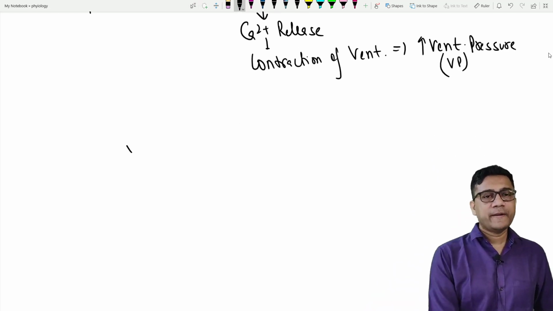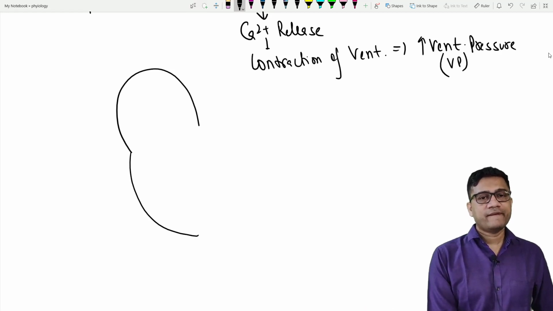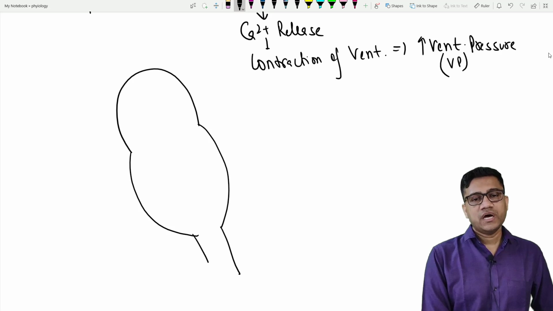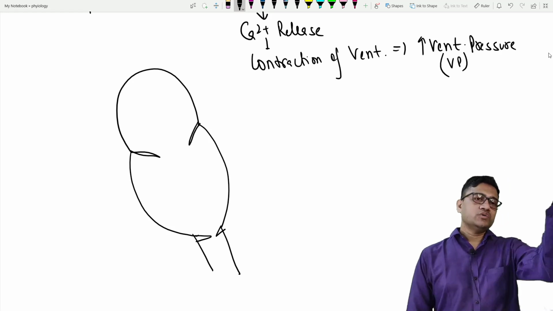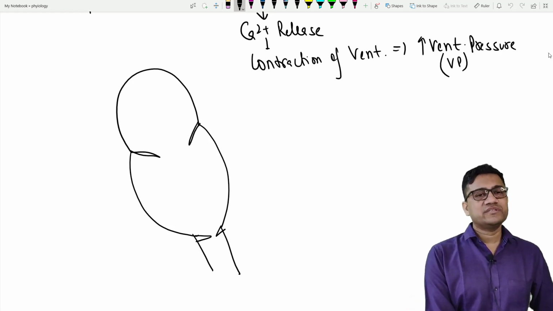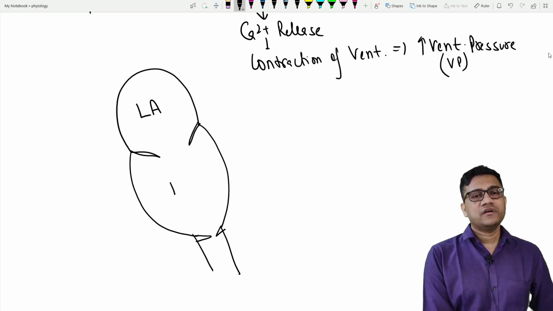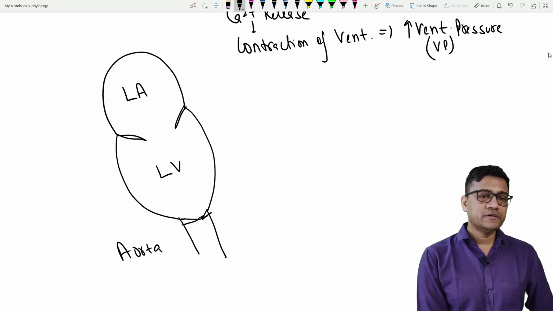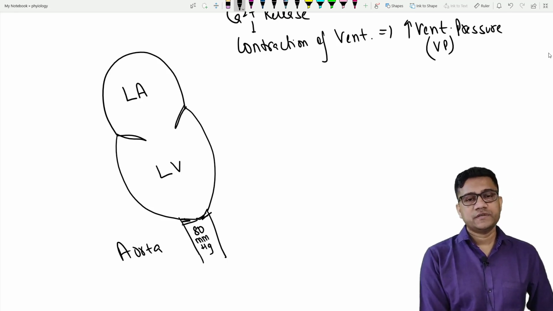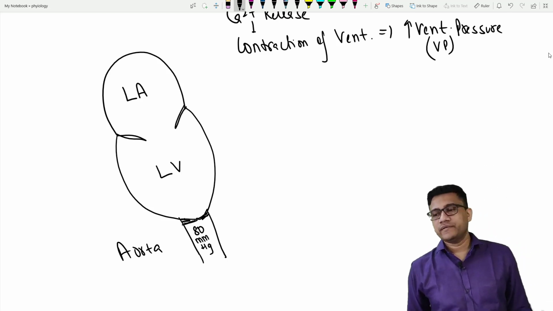So make a diagram with me. Again I am showing the aorta downwards. Don't ask me why, because I prefer it this way. So this is, let's say, the ventricle. Let's say left atria, left ventricle, this is aorta. Now pressure of aorta is 80 mmHg. Okay, so 80 mmHg. Are you clear?